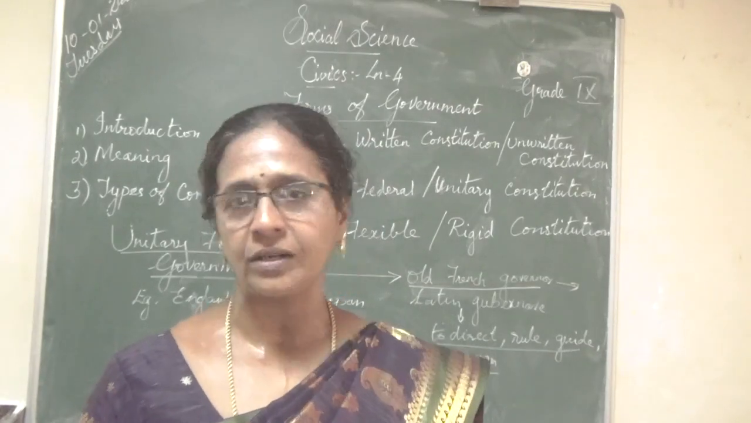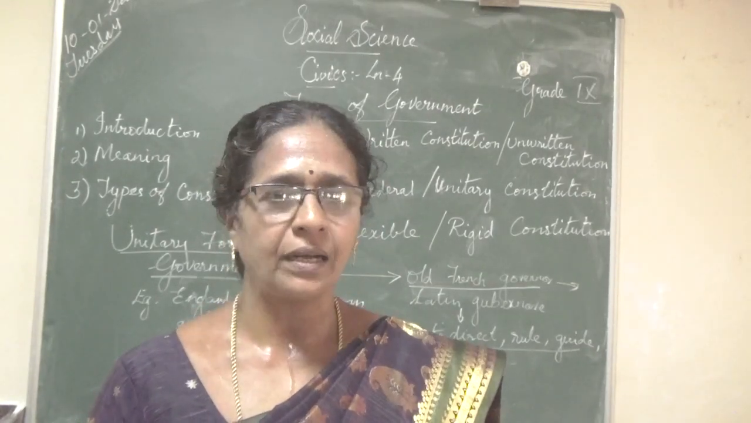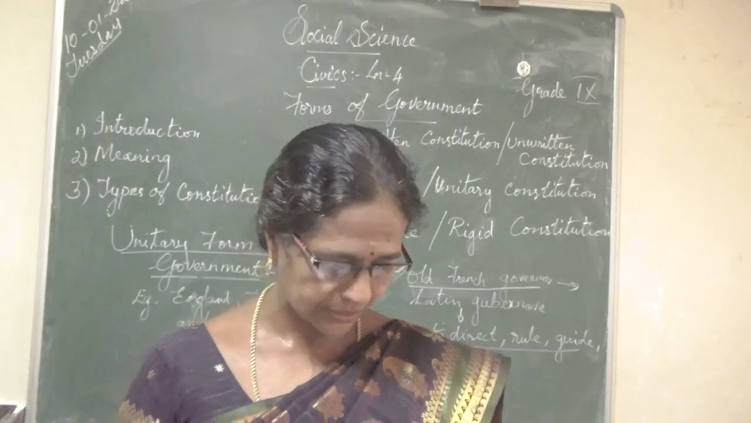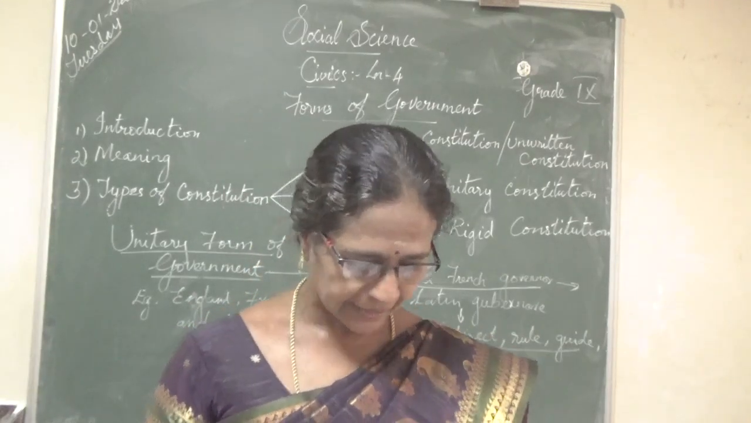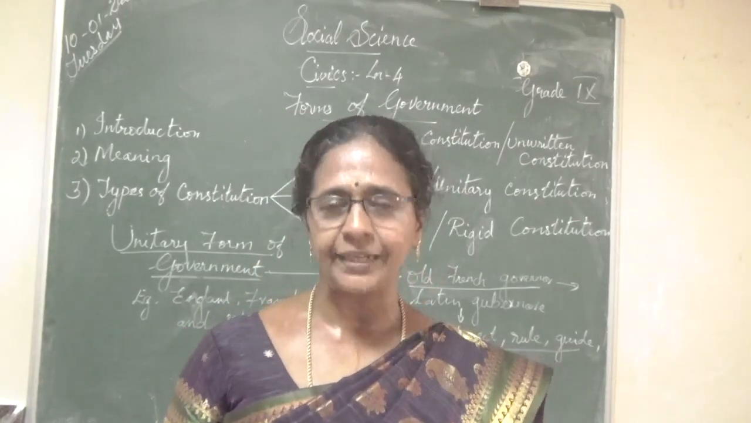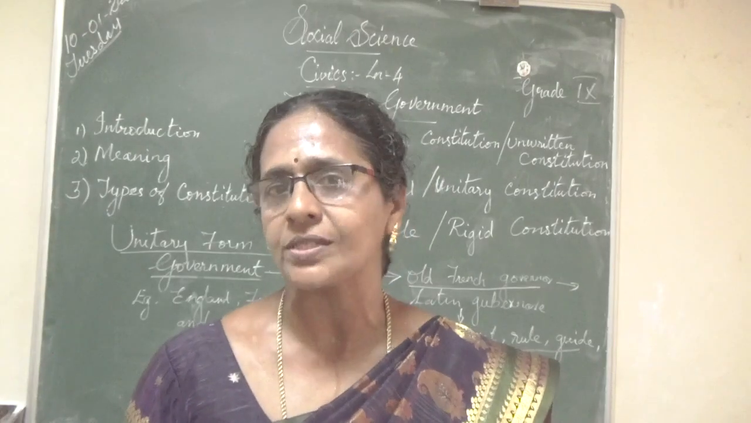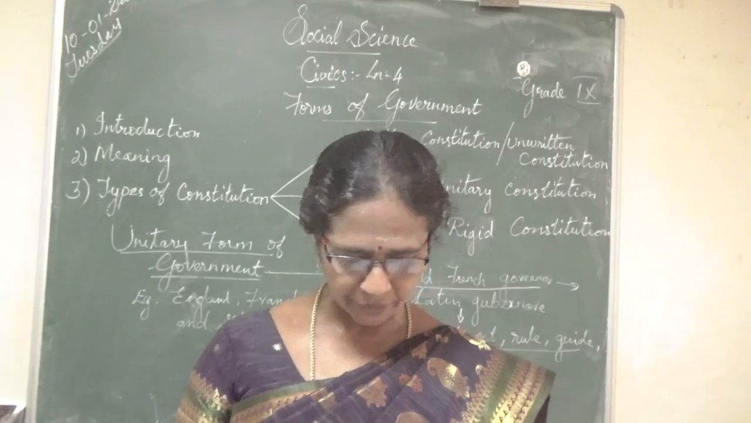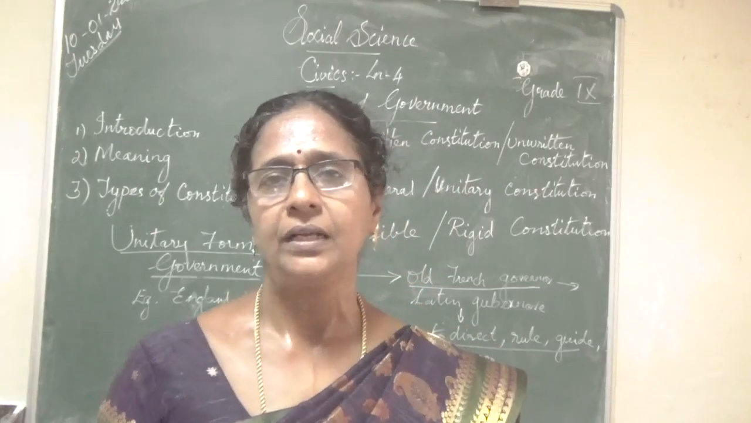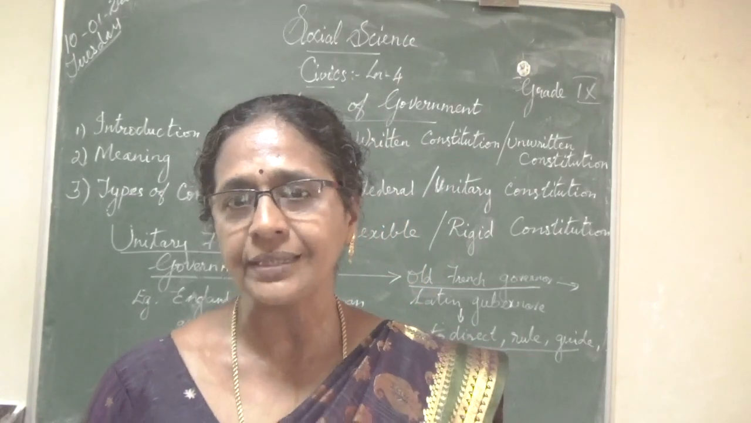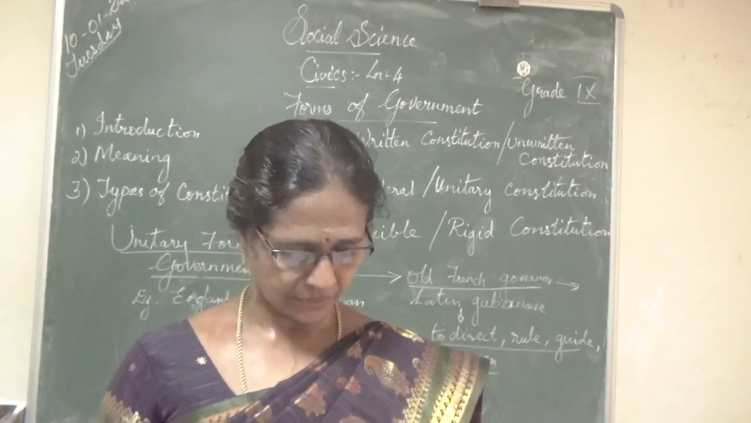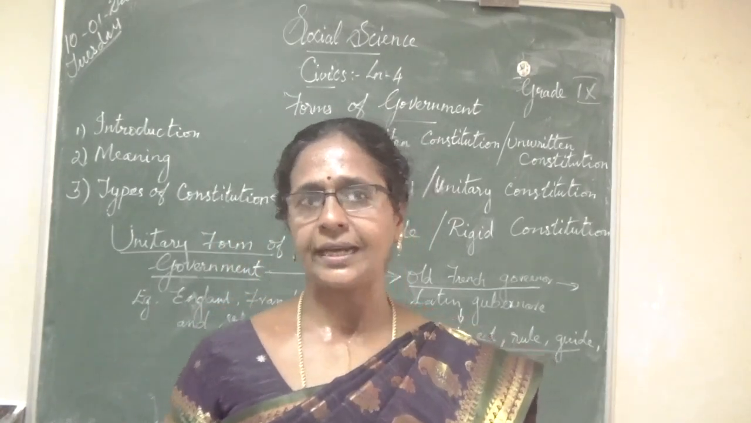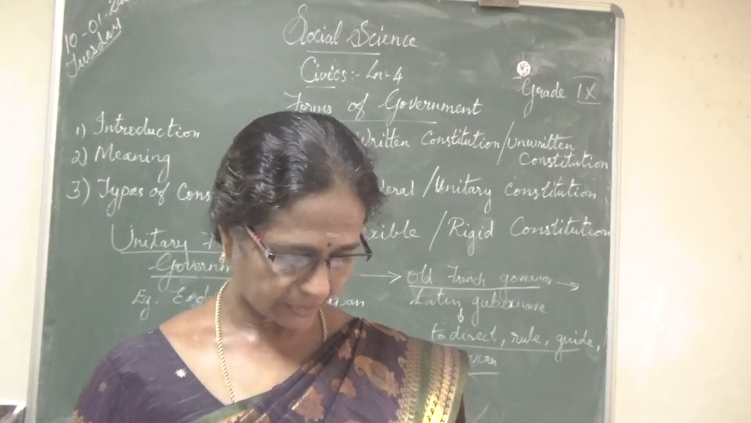In the unitary constitution, there is a single citizenship. At the same time, there is a single integrated judiciary, and the judgment is also single only. And also All India Services, and the appointment of governors by the central government. So the central government only appoints all the governors. Okay, so the appointment is also done by the central government.